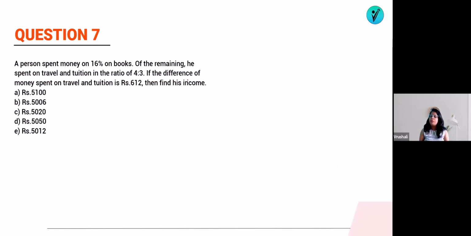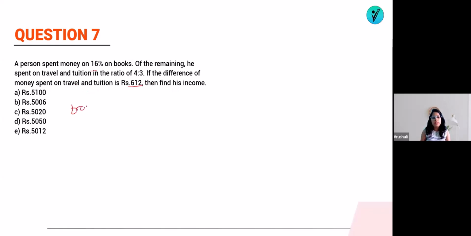Let's try to solve it. You can pause the video and try to solve it. A person spent 16% of his money on books. Of the remaining, it is spent on travel and tuition in the ratio 4:3. If the difference between money spent on travel and tuition is 612, find his income.